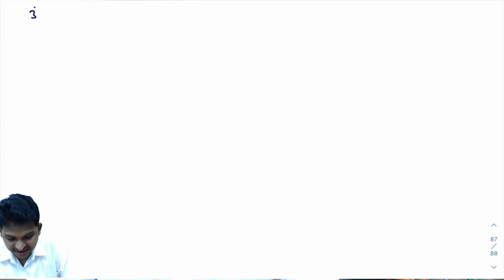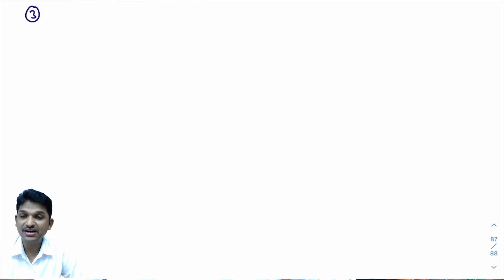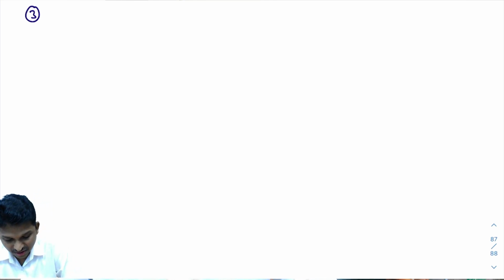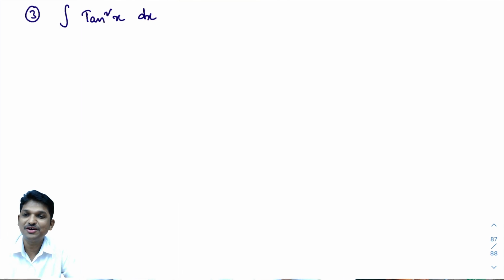Now, what are the things completed? We completed integral of sin square x dx. We completed integral of cos square x dx. Now, integral of tan square x dx. This is an easy problem only, but trigonometry knowledge is compulsory. You must know trigonometry. So, how to do this problem?